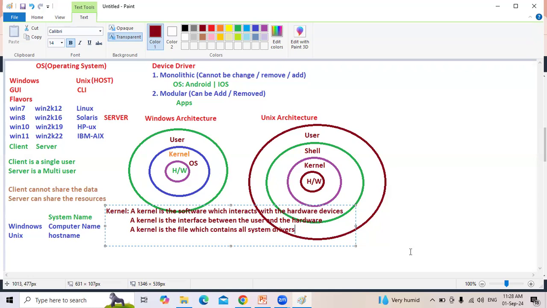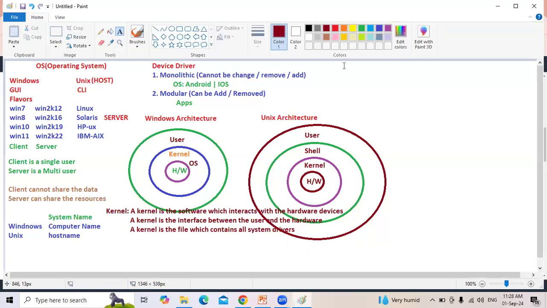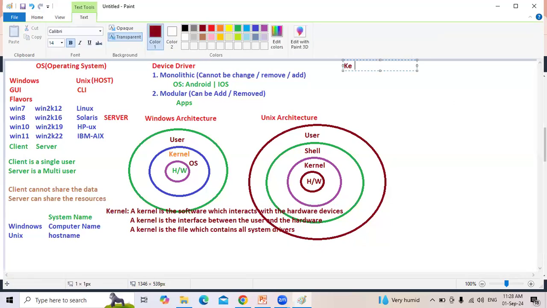What is the meaning of system drivers? Whenever we install operating system, some drivers are automatically installed. Those are called system drivers. Every operating system has their own kernel.